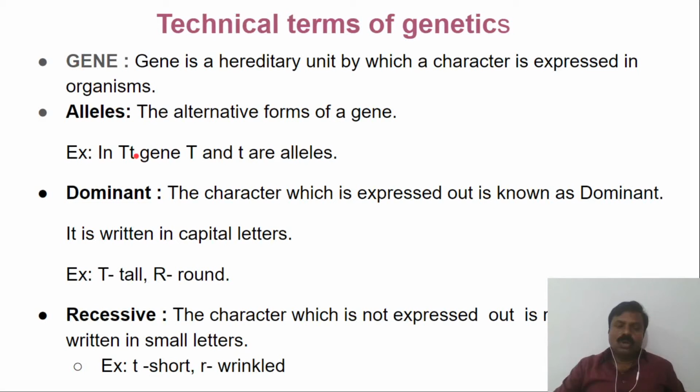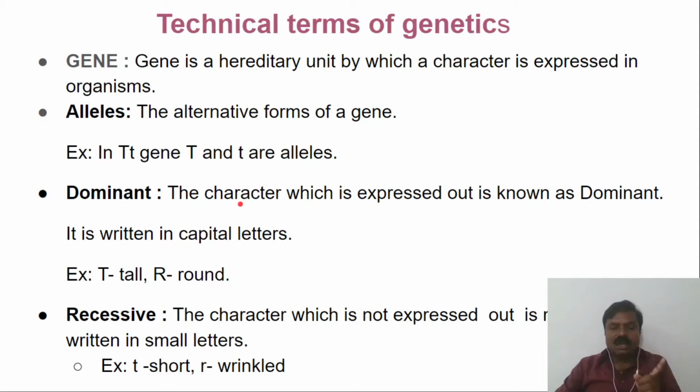For example, capital T and small t express tallness, but it has two alleles, capital T and small t. Of these two, one belongs to the mother and another one belongs to the father. So capital T and small t are alleles. So remember that every character is expressed by one gene, and every gene has two alleles. Of these two alleles, one belongs to the mother and another one belongs to the father.